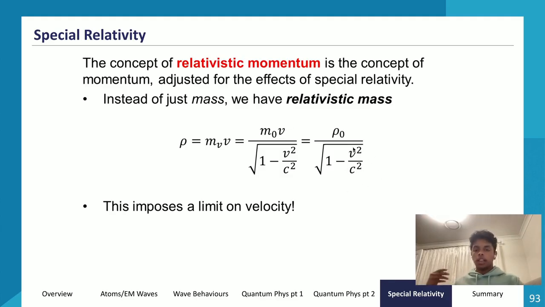And momentum has a relationship with energy, right? So to achieve a greater momentum, we need to supply greater energy, and so we need to supply basically infinite energy for infinite momentum. So the closer we get to the speed of light, the greater amount of energy that we need to supply, and it asymptotes at infinity. And because we need to supply infinite energy for something to reach the speed of light, we have a cap on how fast we can go, basically. It would also violate the law of conservation of energy, because we can't supply infinite energy to a substance. So we have a hard set limit on how fast something can go, which is at the speed of light.